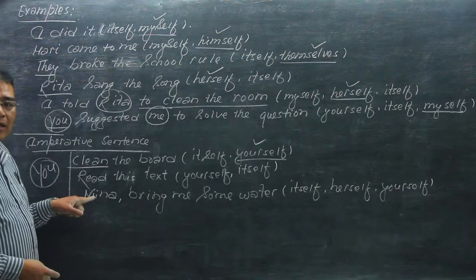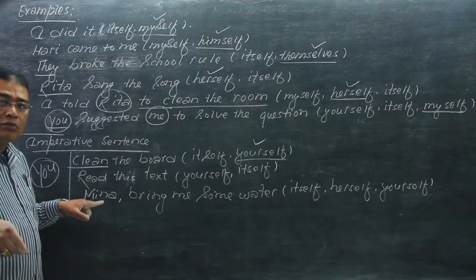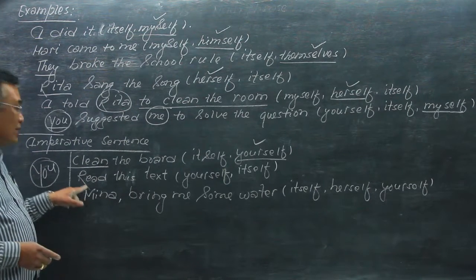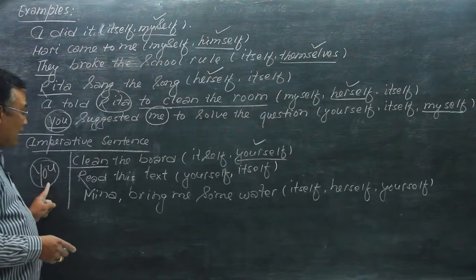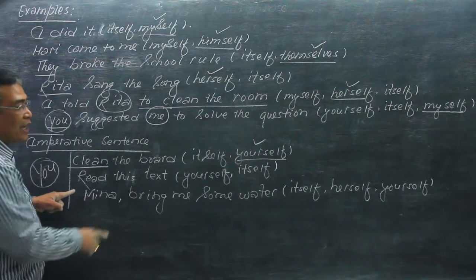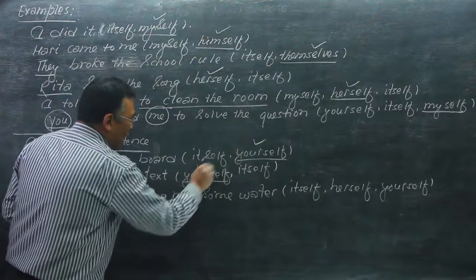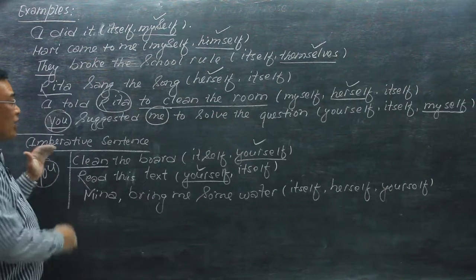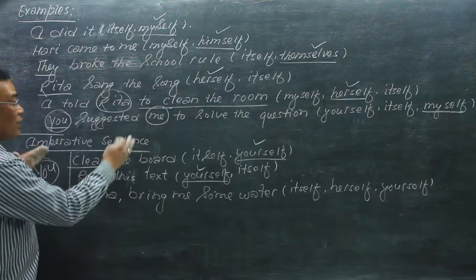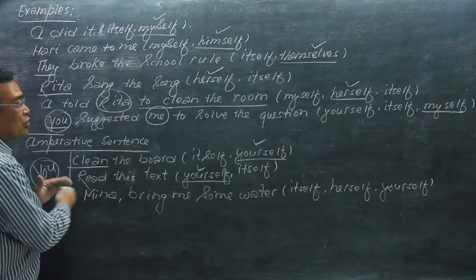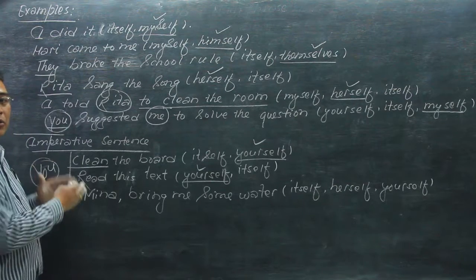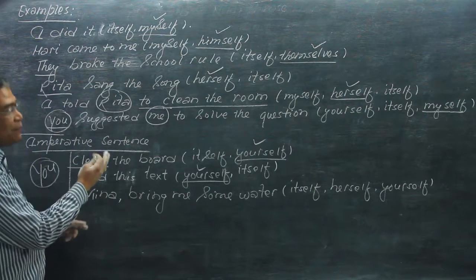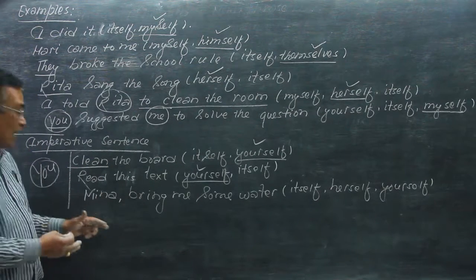Who reads this text? This is addressed to you, and it is said to you. So the doer is you, that is understood here, that is silent here. And so, read this text yourself. This means that generally with an imperative sentence, the reflexive pronoun yourself is used for singular and yourselves is used for plural.